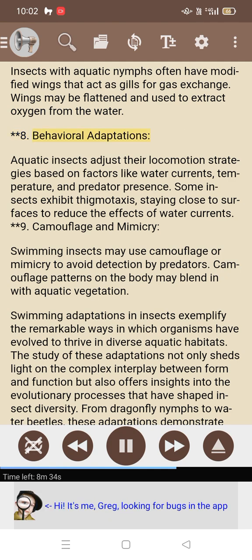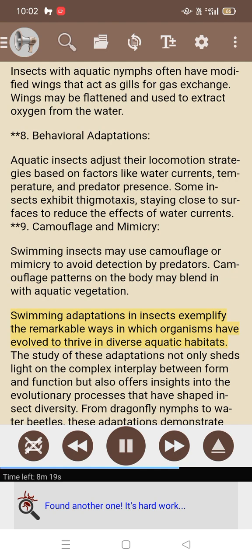8. Behavioral adaptations. Aquatic insects adjust their locomotion strategies based on factors like water currents, temperature, and predator presence. Some insects exhibit pigmentaxis, staying close to surfaces to reduce the effects of water currents. 9. Camouflage and mimicry. Swimming insects may use camouflage or mimicry to avoid detection by predators. Camouflage patterns on the body may blend in with aquatic vegetation.